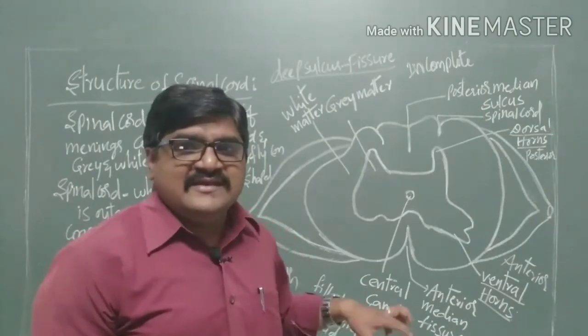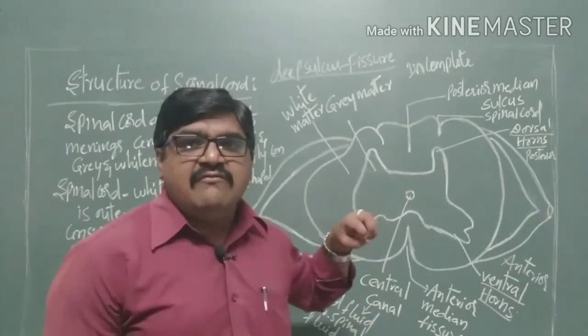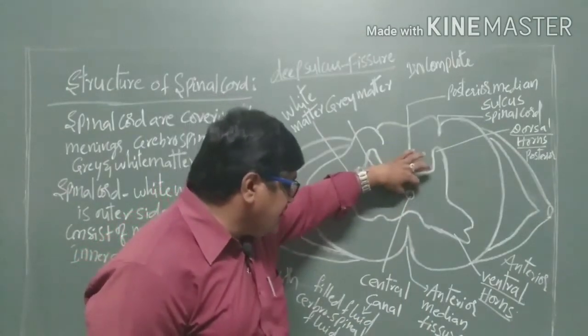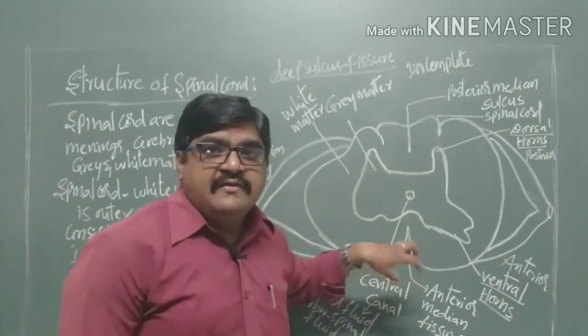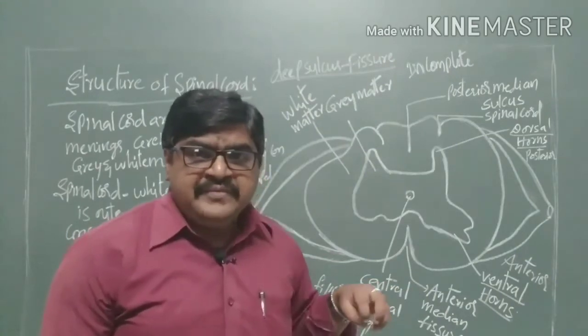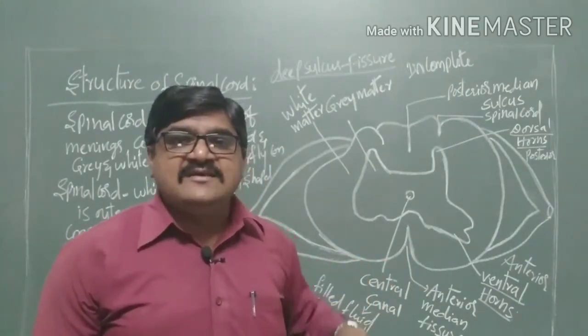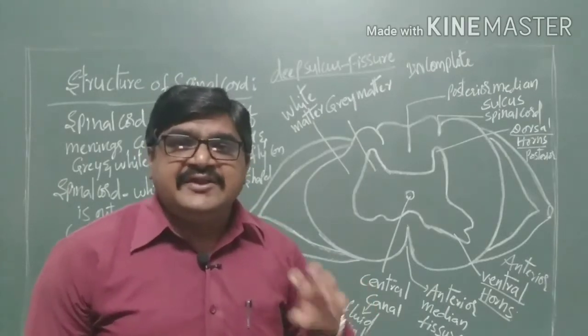So these are mainly helpful for the exchange of materials. The central canal is filled with cerebrospinal fluid, which is protective in nature.